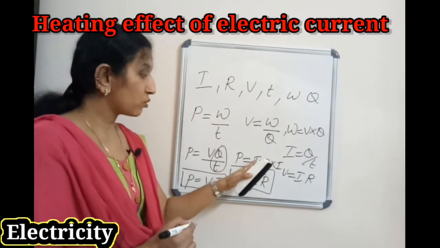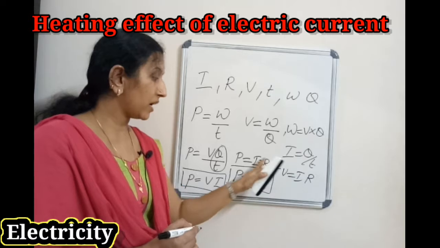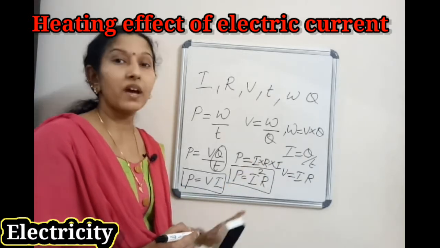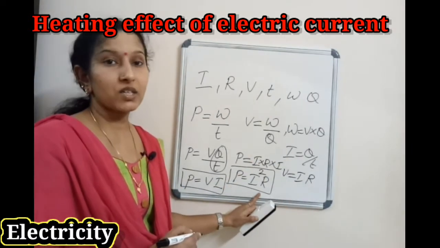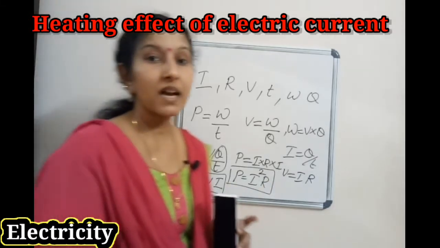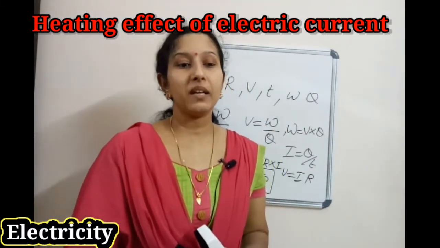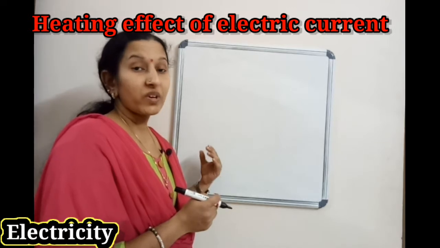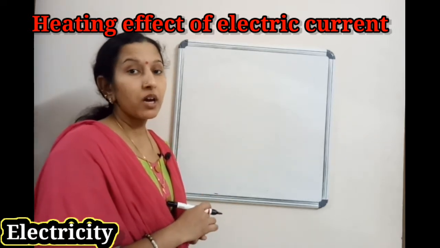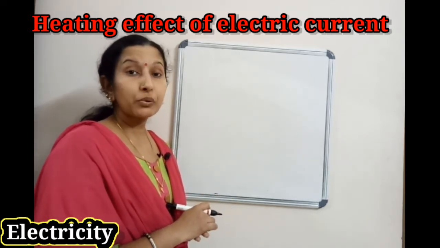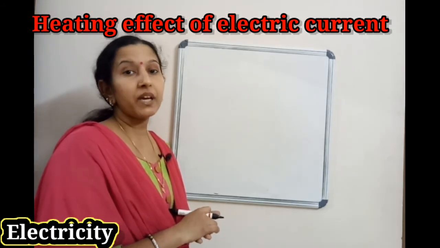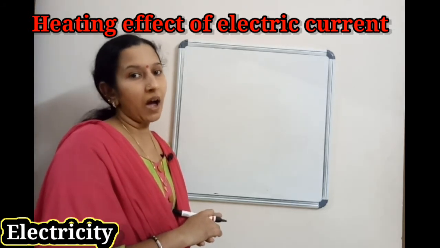So P equal to I into R into I, so I into I, I square R. P equal to I square R. So we studied two equations of power: P equal to VI and P equal to I square R.